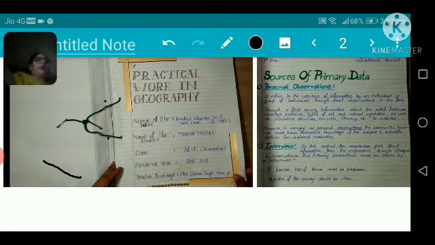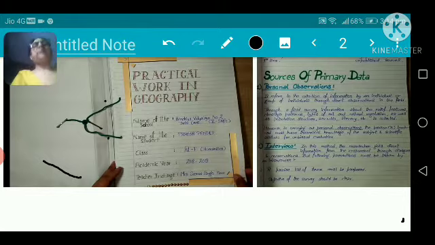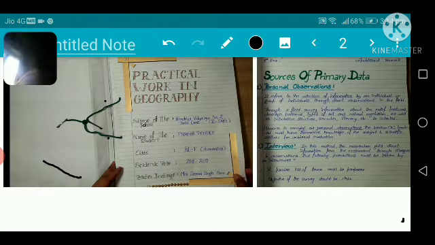There are 5 different chapters in total for your practical: data and its collection, spatial information technology, GIS, and field survey. 5 chapters are there. This time, due to this corona season, I think this field survey is not confirmed till now. I have checked from many places. It is there and it is not there. That I'll tell you accordingly. But for the time being, you have to prepare these profiles, these pictures accordingly.